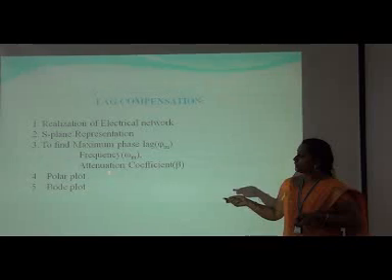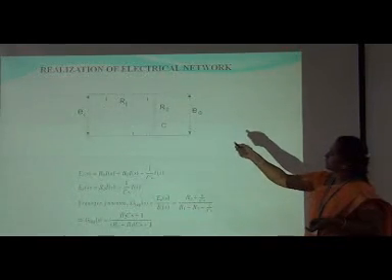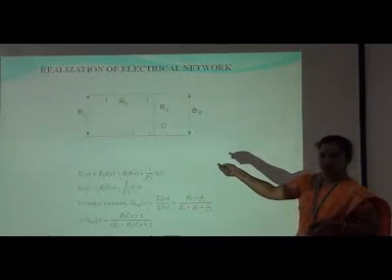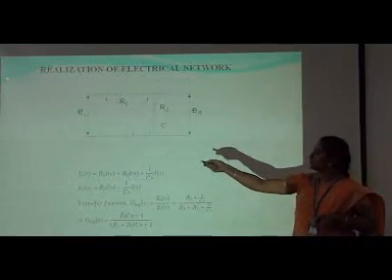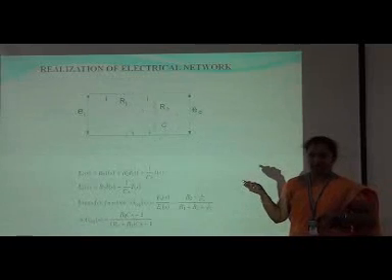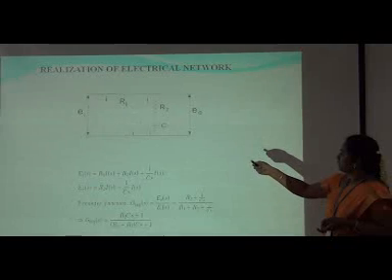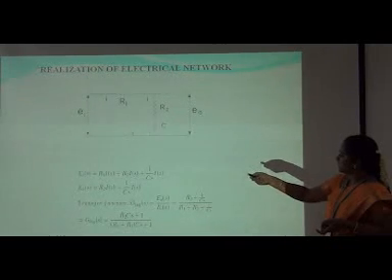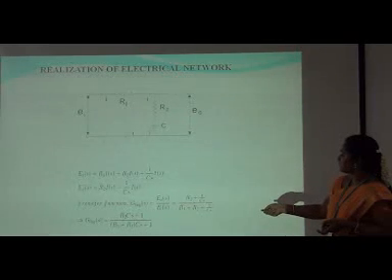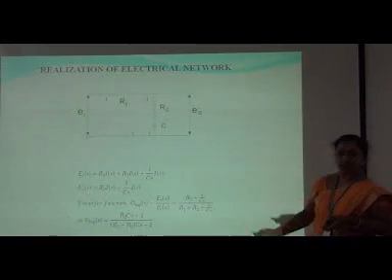Okay, let us see in brief about the electrical network. First, the realization of the electrical network. This is an RC filter connected at the output. The input is E_i and the output is E_0. You know how to take the Laplace. So the transfer function E_0(s) by E_i(s) is equal to R2 plus 1 by Cs, whole divided by the total R1 plus R2 plus 1 by Cs. This can be obtained separately with the help of Kirchhoff's voltage law.